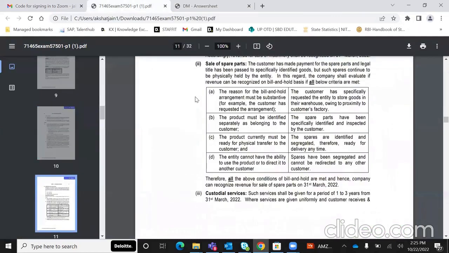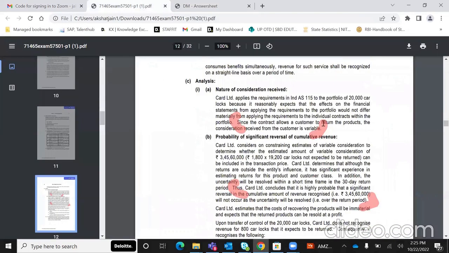आईसीआई ने इसमें एक एडिशनल पॉइंट क्या लिखा है मैं आपको बता देता हूँ. आईसीआई ने लिखा है कि since the contract allows the customer to return the products, the consideration received is variable and card concludes that it is highly probable that a significant reversal of these logs, ये वो वाले logs consideration है which we don't expect to return. So hence a significant reversal in cumulative amount of revenue recognized will not occur. So इसलिए इतना ही रेवेन्यू आप रिकॉग्नाइज करो.